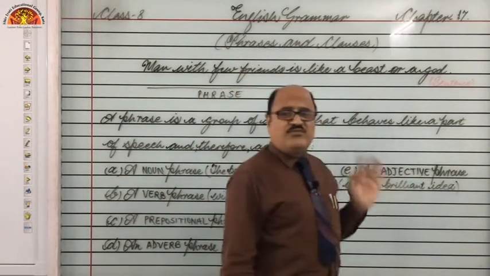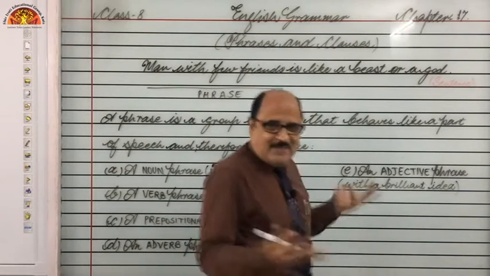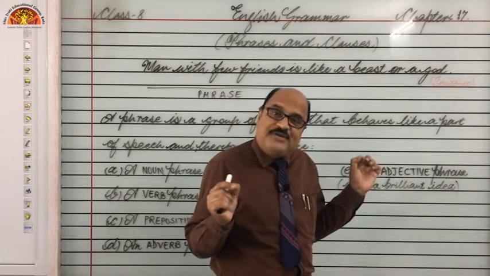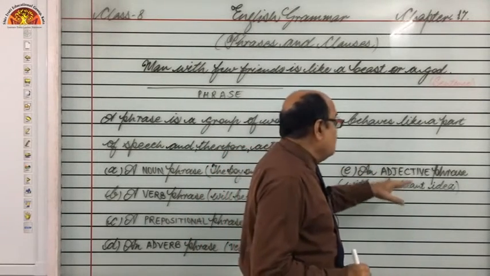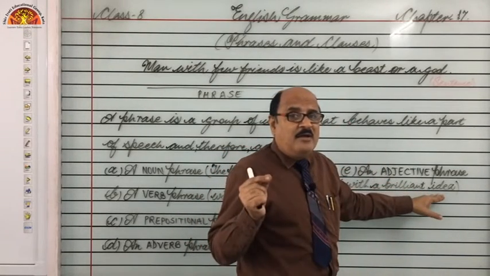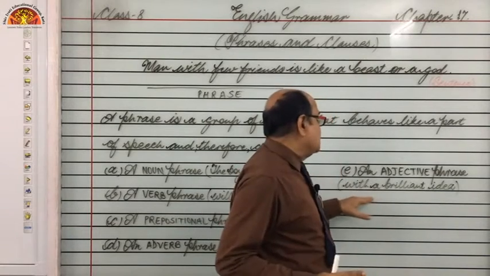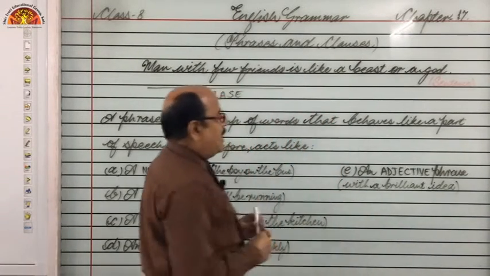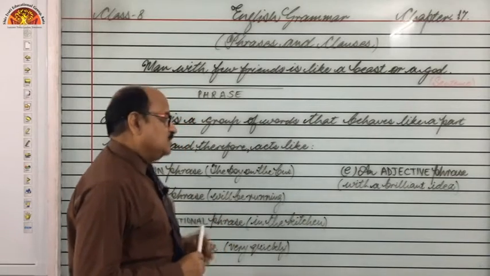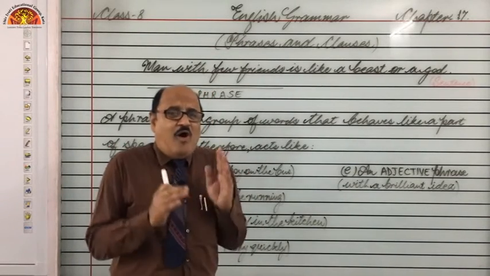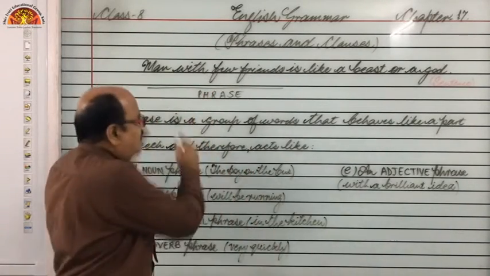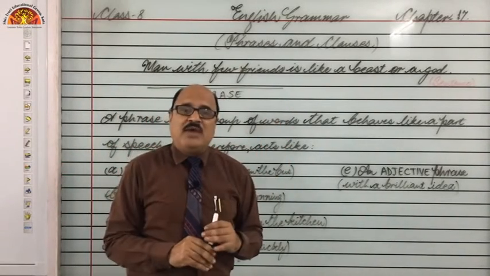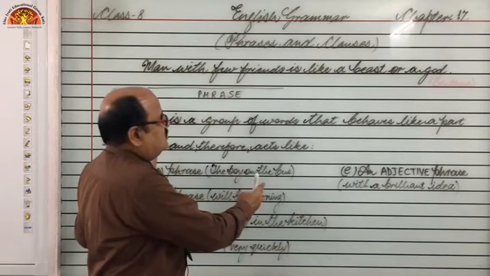Next, an adjective phrase. What is an adjective phrase? Simply any group of words that functions like an adjective. You can say with a brilliant idea. What kind of idea? Brilliant idea. So it stresses on the kind of idea and that is brilliant. So we can say this is an adjective phrase. So dear students, I hope you all must have got the meaning, the kinds of the term phrase, right? So in this way, now phrase term is complete.